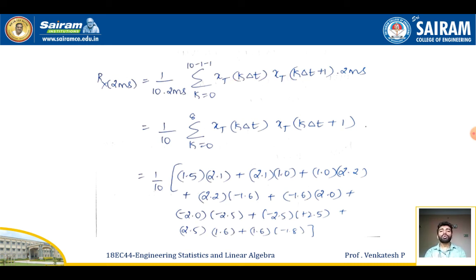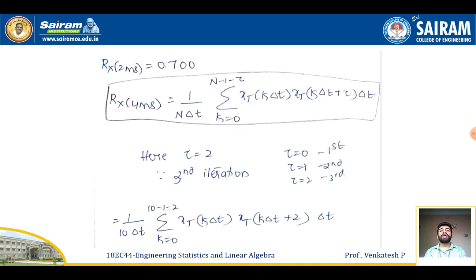So 1 by 10, summation k from 0 to 8, x of k delta t, x of k delta t plus 1. Now on simplifying this equation by replacing all the values of x of k delta t, the value of Rx of 2 meters will be equal to 0.700.